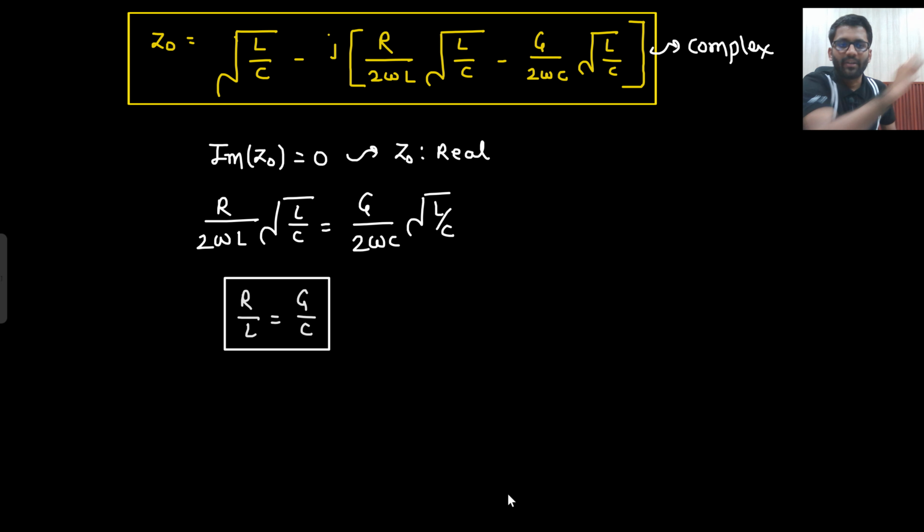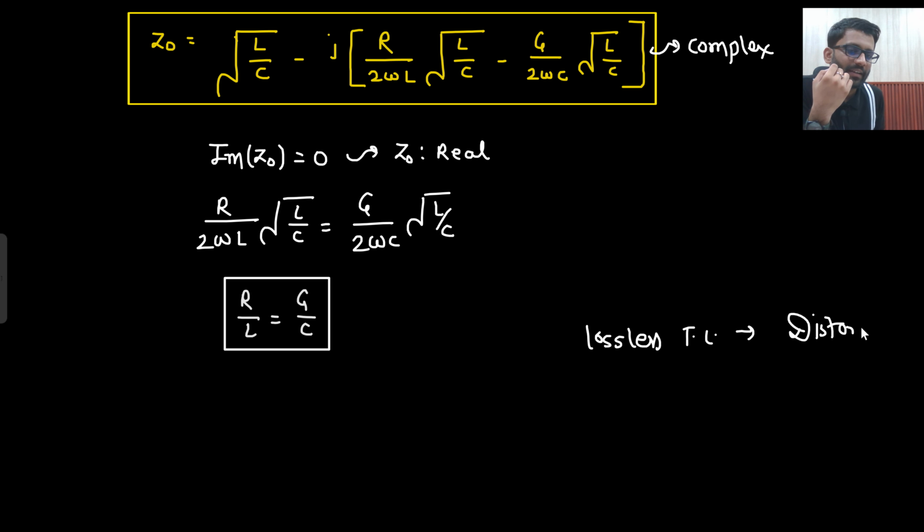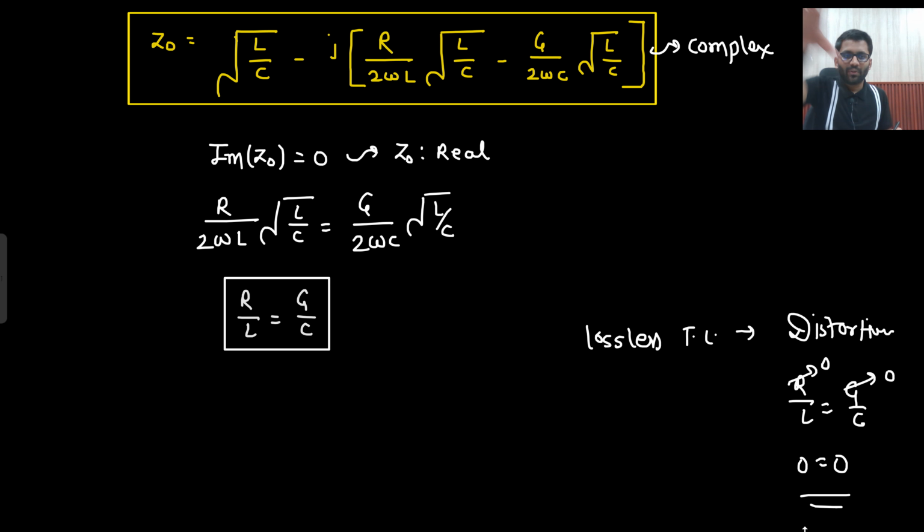I will tell a statement, you let me know whether it is correct or not. A lossless transmission line is a distortionless transmission line. Is that correct? Yes, it is correct. Because what is the condition of distortionless? R by L is equal to G by C. R is 0 for lossless and G is 0 for lossless. 0 is equal to 0. So if Z naught is real, that means my transmission line would be either distortionless or lossless.